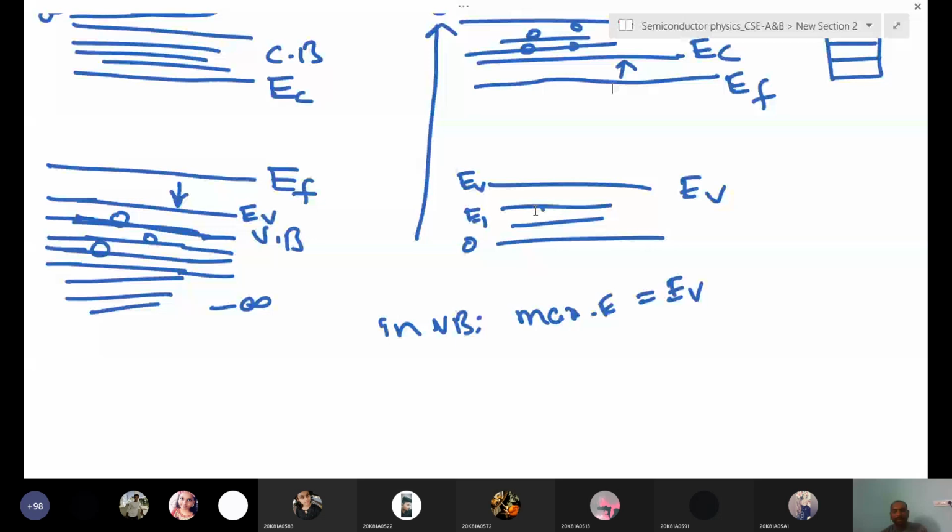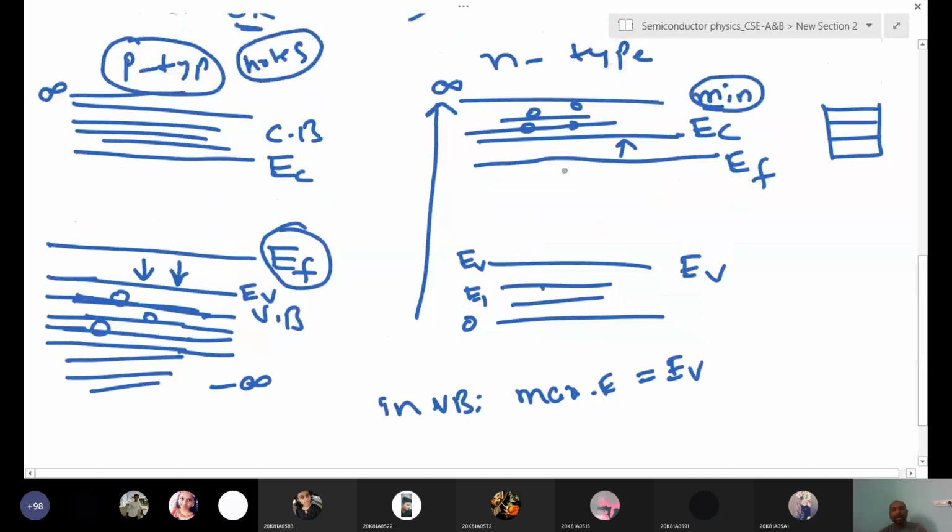In n-type, the number of electrons is higher, so the Fermi level is close to the conduction band. Is it clear now? Yes, sir.